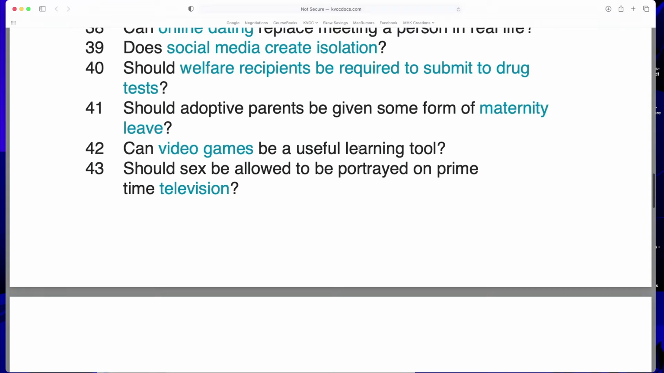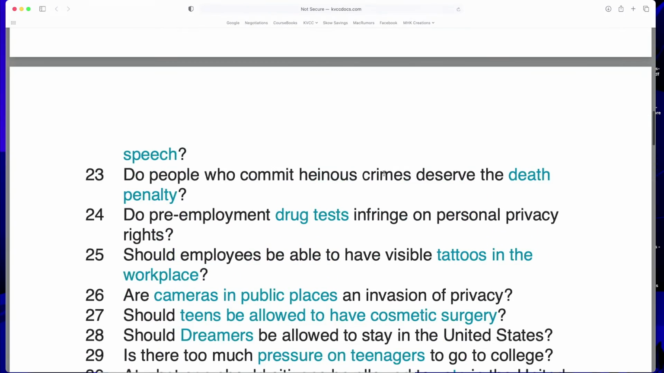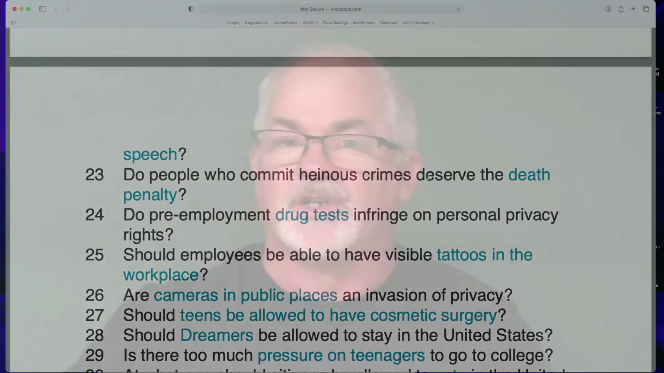Can video games be a useful learning tool? Should adopted parents be given some form of maternity leave? Should women wear less revealing clothing in order to curb men's catcalling? All of these, you can look up any one of these, and what you're doing is you're looking up a tweet, blog, or YouTube video on that question. Then you're looking up a newspaper article or a magazine article on that question, and then looking up a peer-reviewed journal on that question.